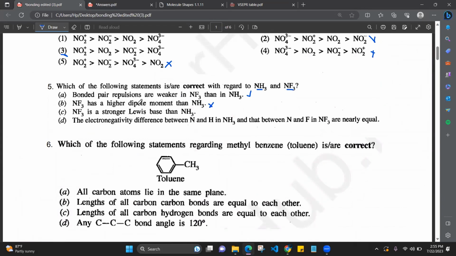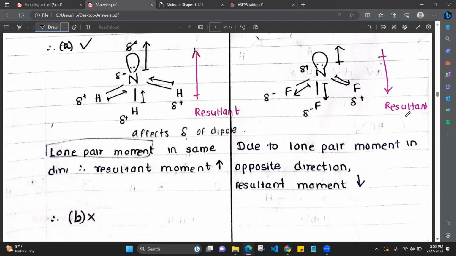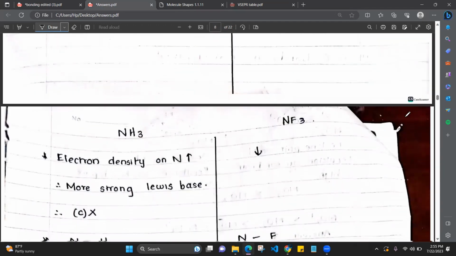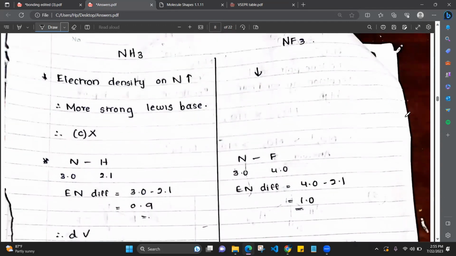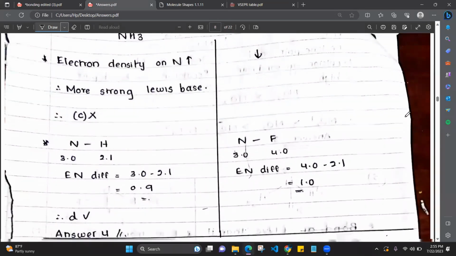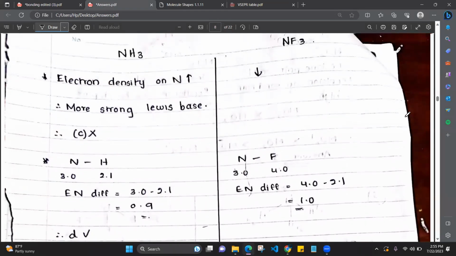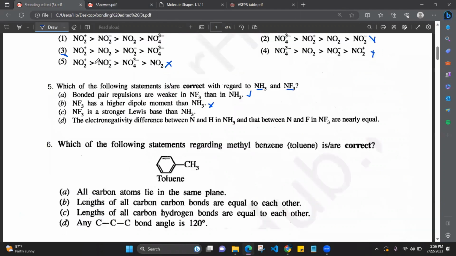And then, NF3 is a stronger Lewis base than NH3. What is a Lewis base? Donating electrons. That is the main theory here. Donating electrons means Lewis base. The electron density on nitrogen in NH3 is higher. When the electron density on that atom is higher, it is easy to give out electrons. Therefore, NH3 is the stronger Lewis base, so the C statement is wrong.